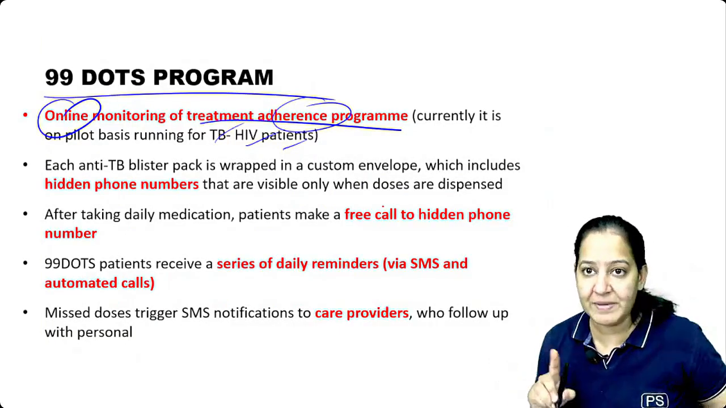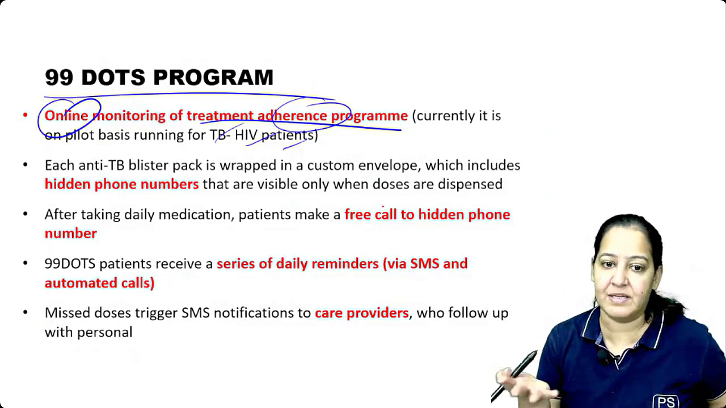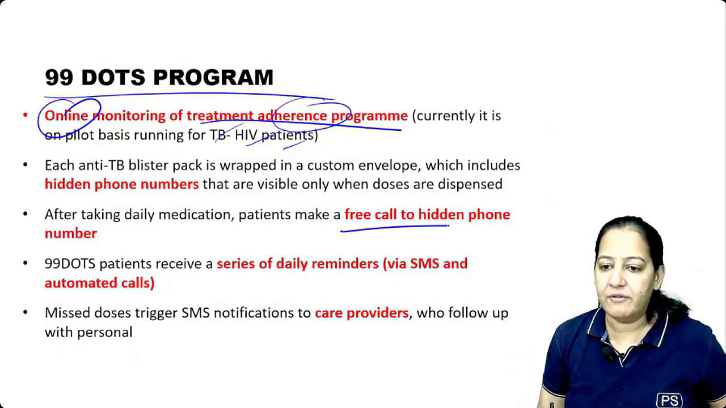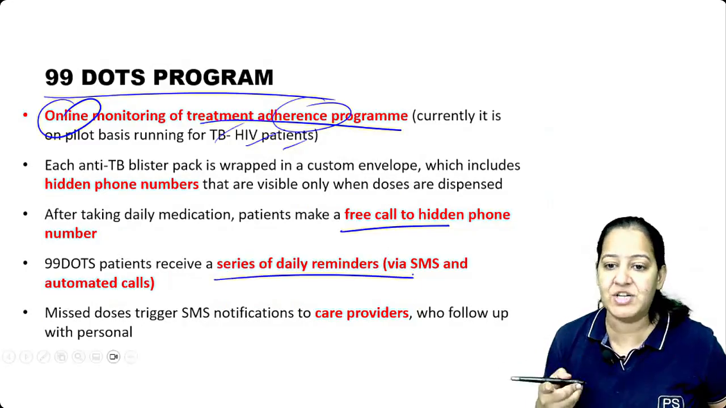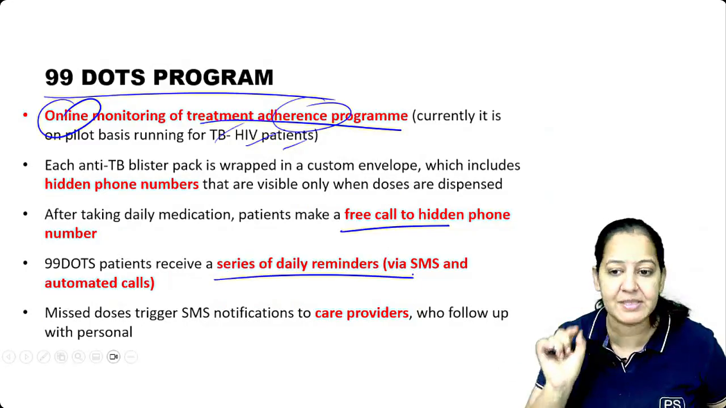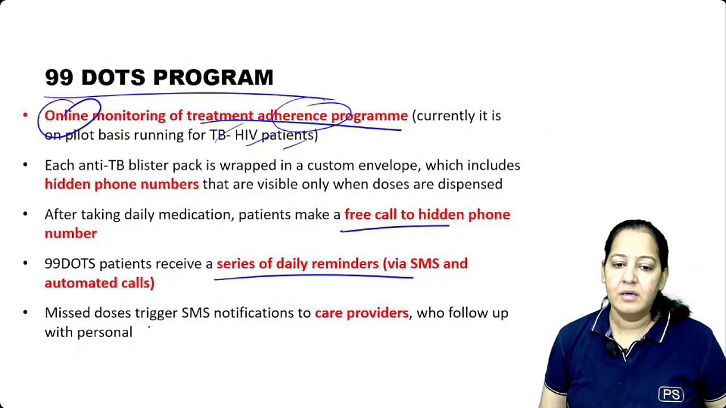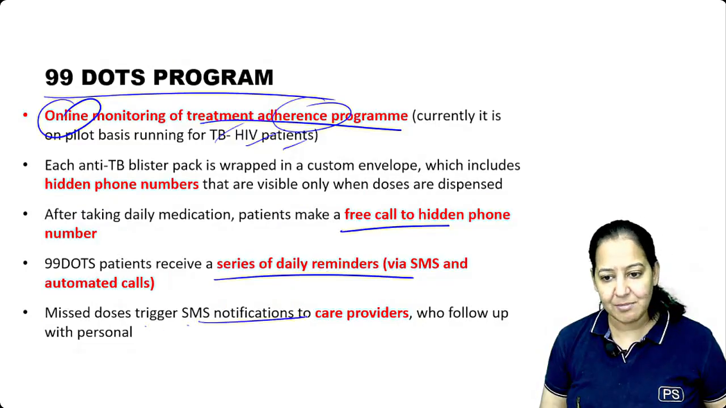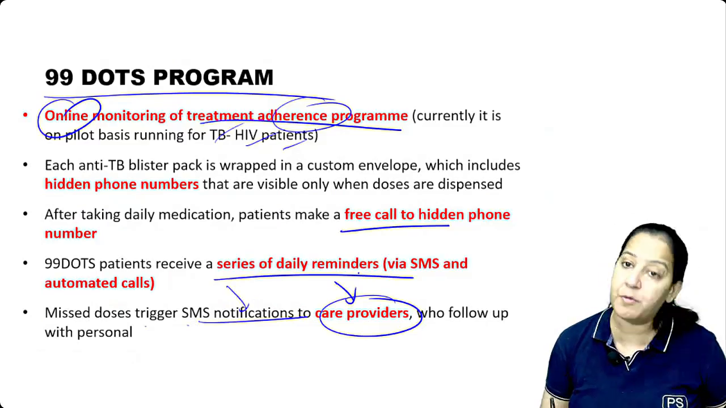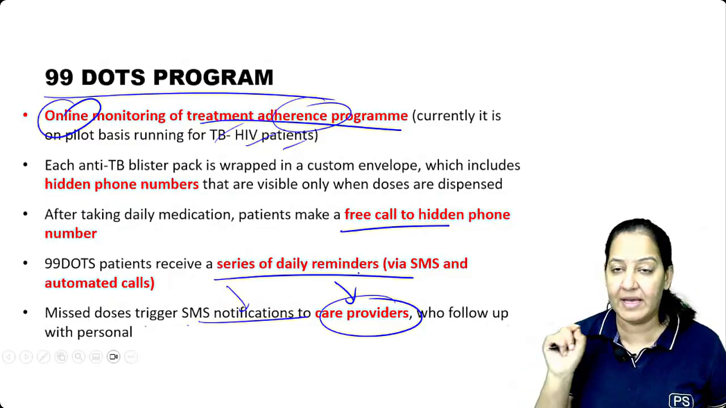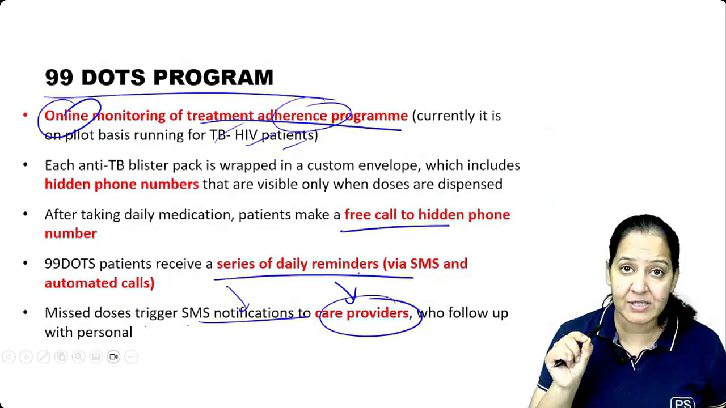If any call is missed, automated SMS service is there. An automatic free call will also go to the hidden number, and a series of daily reminders will also go saying today you have missed the dose, today you have missed the dose, like that, right? So missed doses trigger SMS notification to the care provider. SMS notification will not go to the patient, we will send it to their care provider. If it is a child, then the SMS notification will go to the mother and father that today's dose is missed.